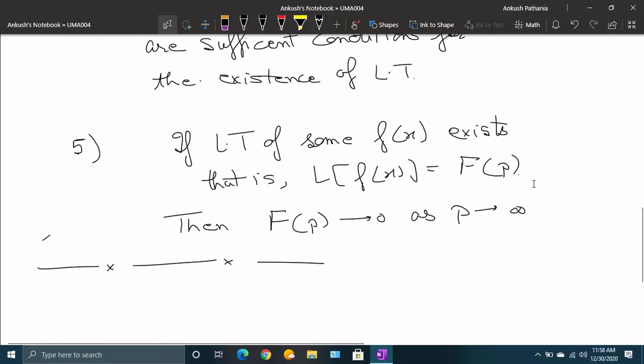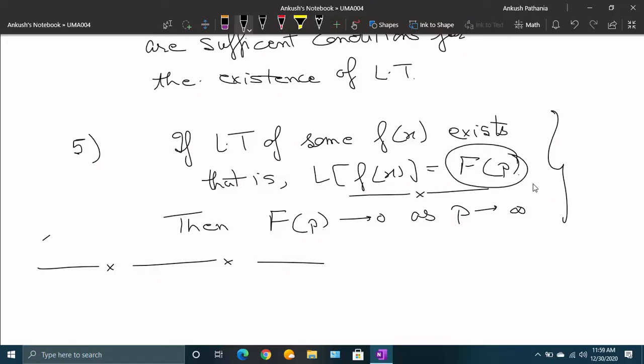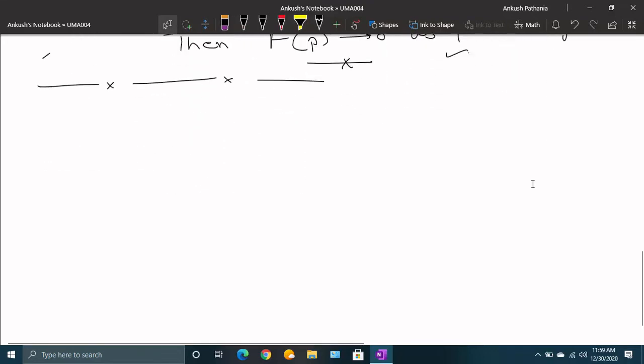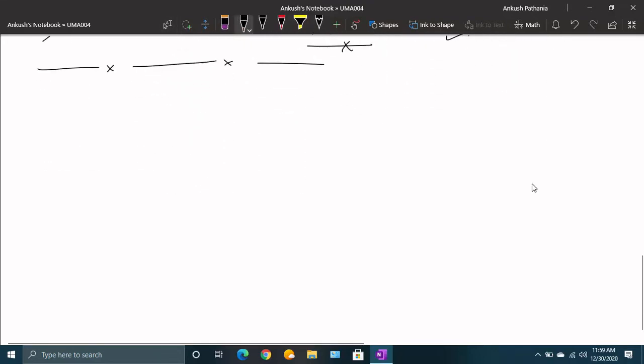And finally, we did that whenever the Laplace of any function will exist, you get F(p), then that F(p), the Laplace transform, will always tend to 0 as p tends to infinity. So that is the property of Laplace transform, that whenever it will exist, it will tend to 0 as p tends to infinity. So now let us start our lecture 2.